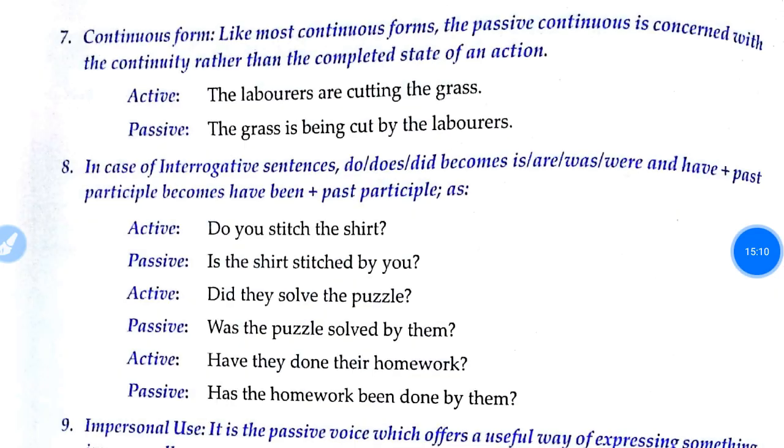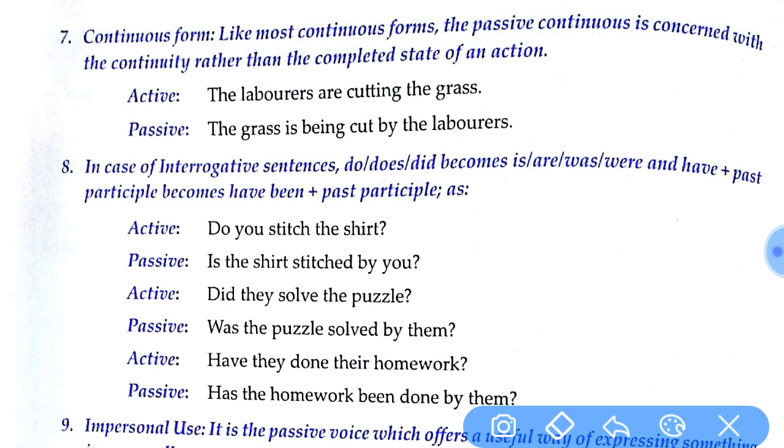Now let us see the next one, continuous form. Passive continuous is connected with the continuity rather than the completed state of the action. For example, the laborers are cutting the grass. So we have the grass as the object here. Are cutting is the present continuous tense. Grass is singular, so it is being cut. So we have to use being for the ing form of cut, by the laborers. The word being is to be used with a continuous form, whether it is present or past tense.